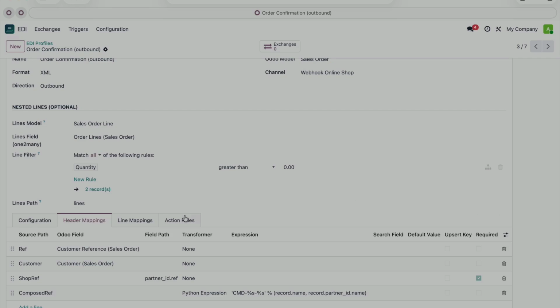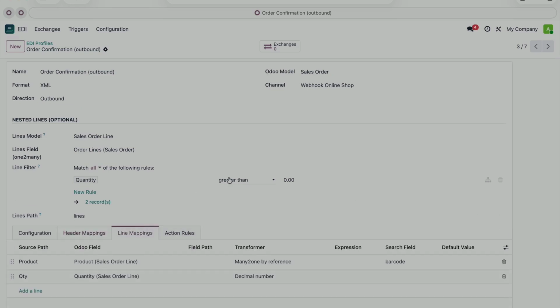On the line mapping tab, you'll find the exact same principle, but applied to the order lines rather than the header. The 2 tables are kept completely separate, never mixed together.